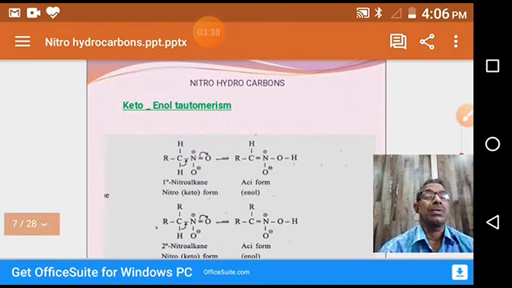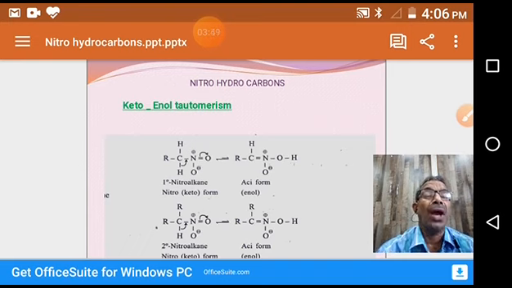Then nitro compounds, especially those which have alpha hydrogen, exhibit keto-enol tautomerism. Primary and secondary nitrohydrocarbons, because of having alpha hydrogen, exhibit keto-enol tautomerism. The keto form converts into the enol form.